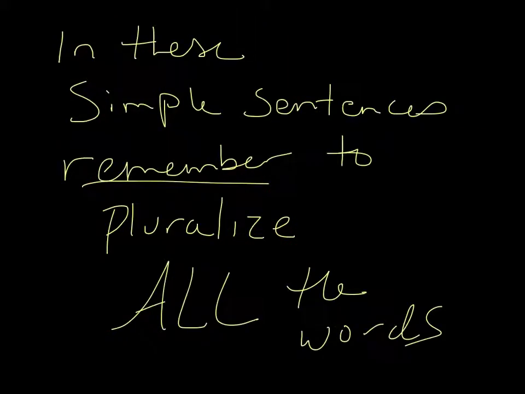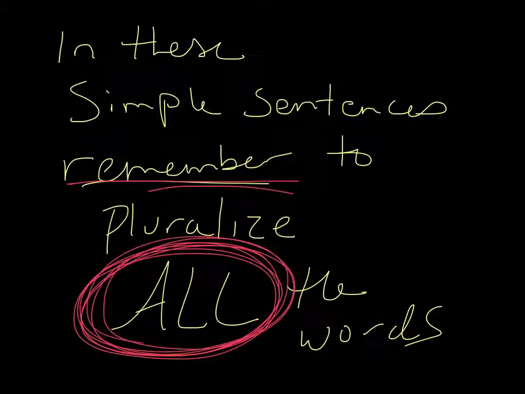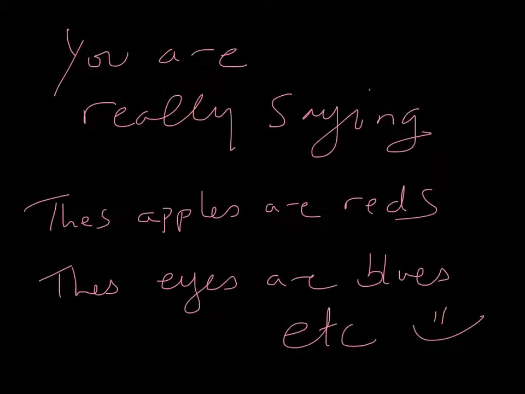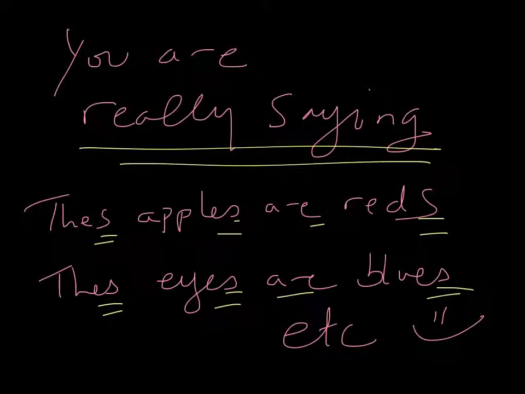So in these simple sentences, you must remember to pluralize all the words. The goes to those, is goes to are, and the next adjective pluralizes. So you're really saying, those apples are reds, those eyes are blues, etc. Sounds really funny in English, but again, that's what makes Spanish and these other romance languages sound so pretty.